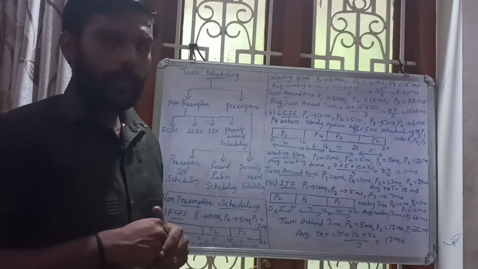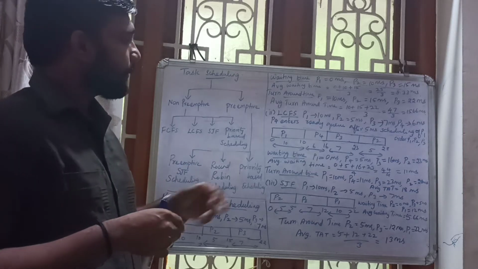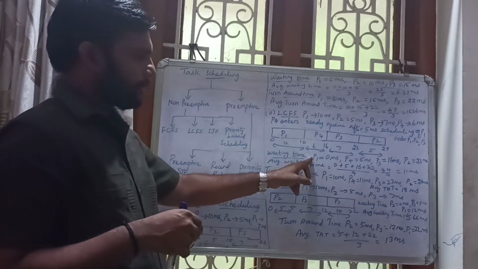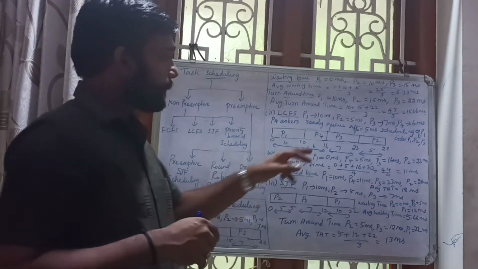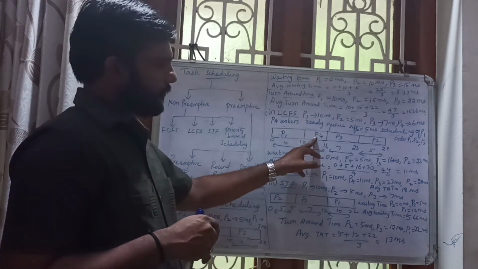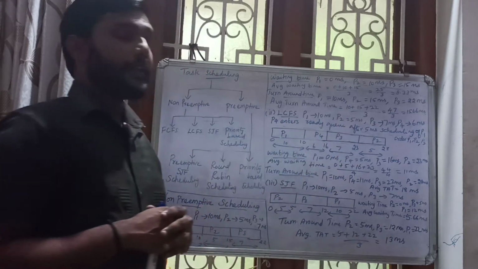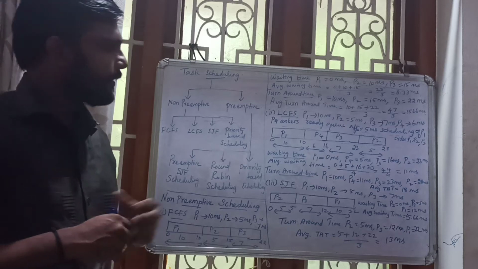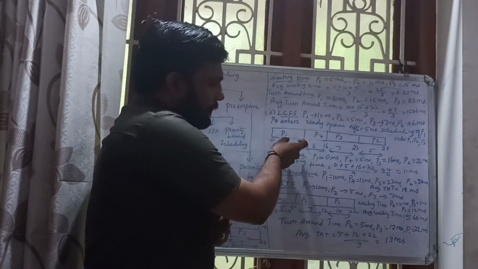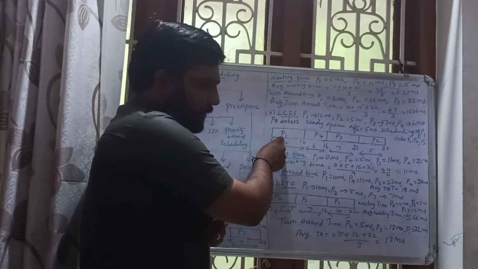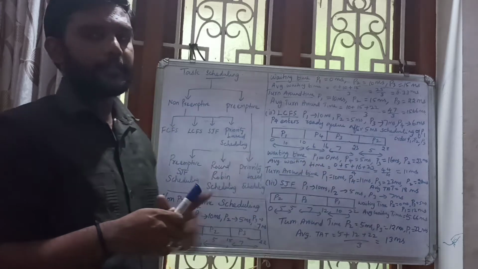Got it? Now we have to find the waiting time and the turnaround time. Okay. So the waiting time for P1 is 0 milliseconds. Next, P4 waiting time. The information given is that P4 enters the ready queue after 5 millisecond scheduling of P1. Very important thing. P4 is coming after 5 millisecond scheduling of P1. That's why the waiting time for P4 is 5 milliseconds.